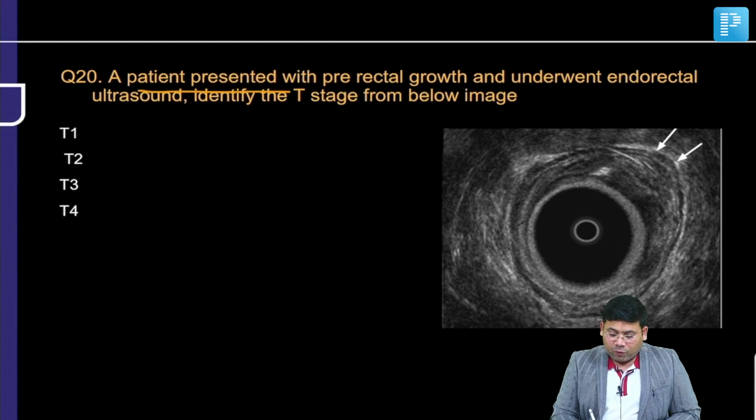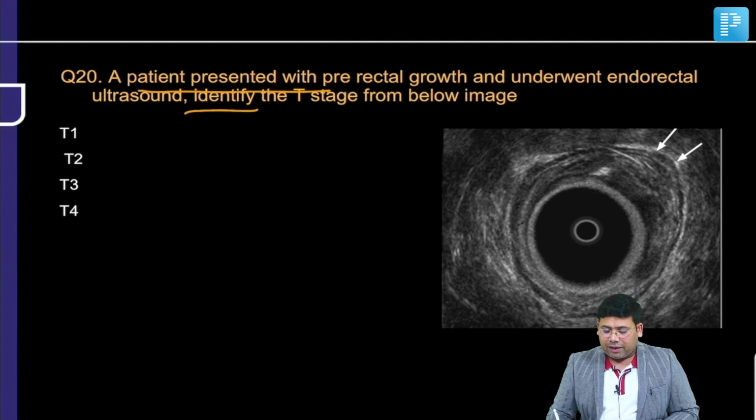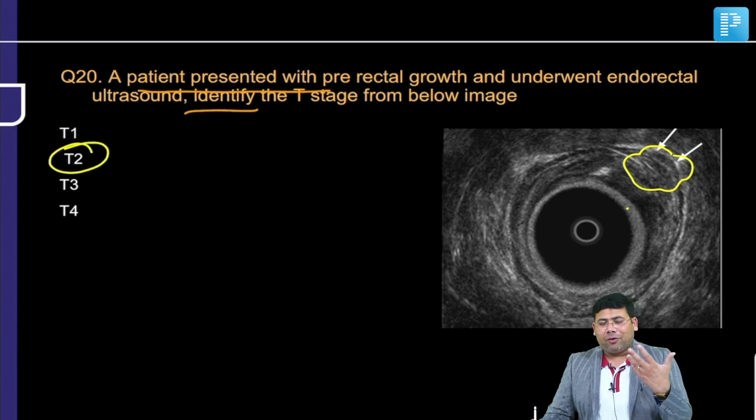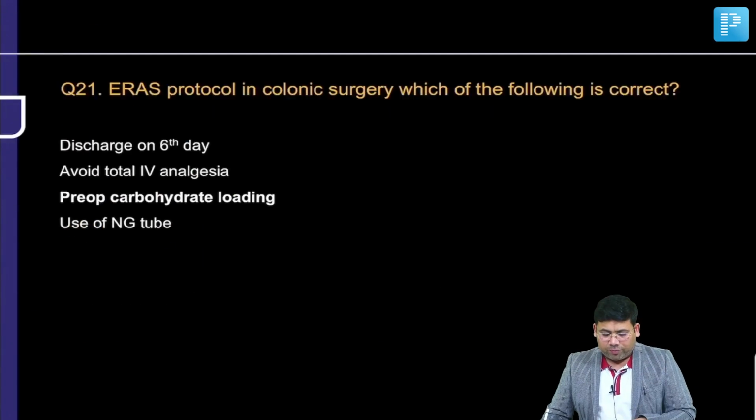Next, if you see this is an EUS image, and in this EUS image, this is mucosa, submucosa, and going into the muscle. So this is a T2. Any tumor going into the muscle on rectal, transrectal ultrasound, you are getting this. So this is a T2 image.